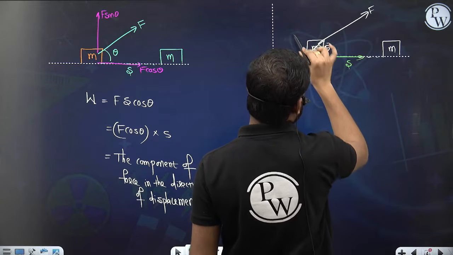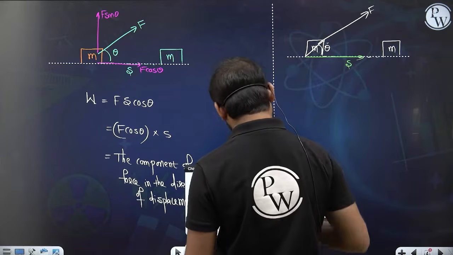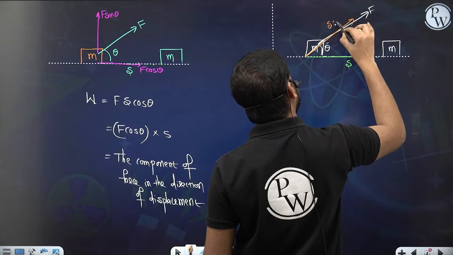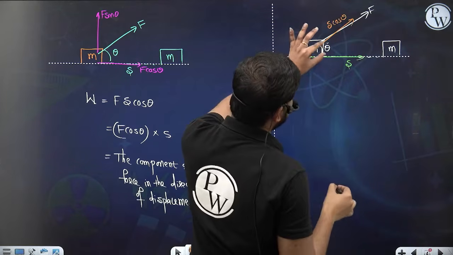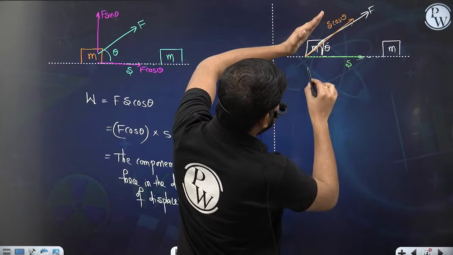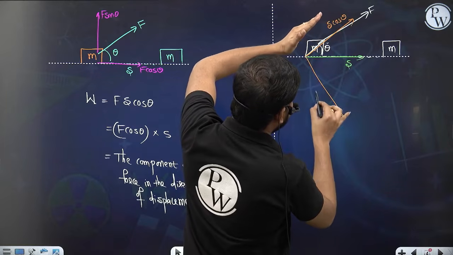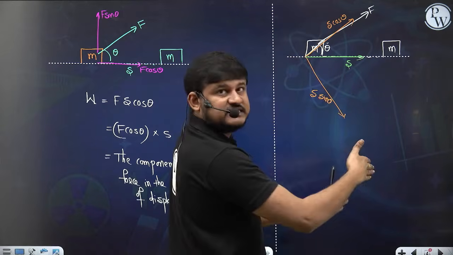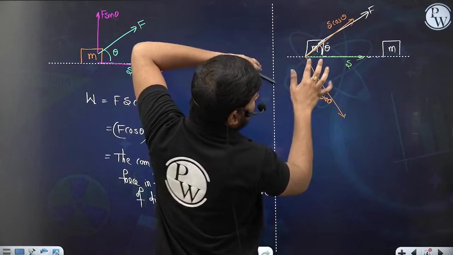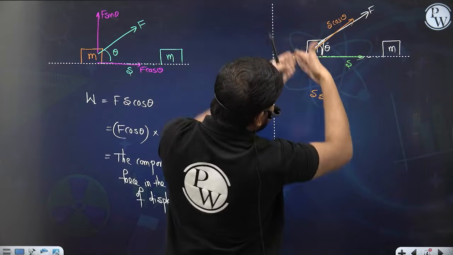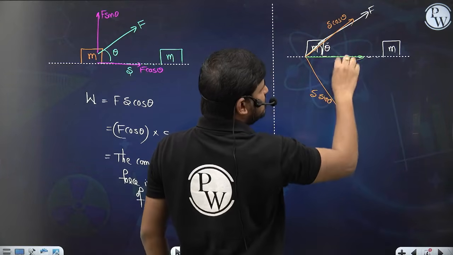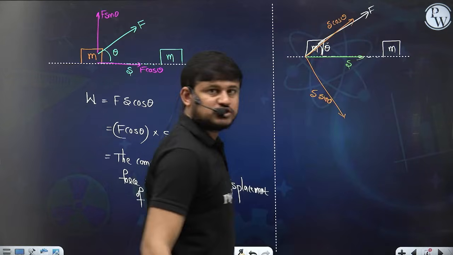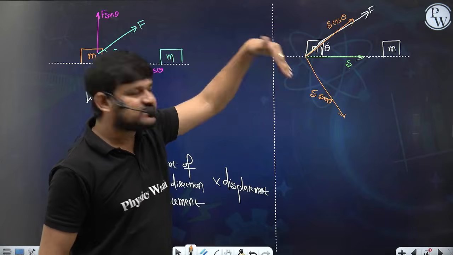So if I consider this is a frame of reference, the displacement will have two components. The displacement component along the force is S cos theta, yes or no? So this side theta is there, so that's why S cos theta will come, and this side S sin theta will come. I am just changing the frame of reference. If I consider this as my x-axis and this as my y-axis, and S is between the x-axis and y-axis, right? So S will have two components. Wherever the theta is there, that side will get S cos theta, and where theta is not there, this side will get S sin theta.